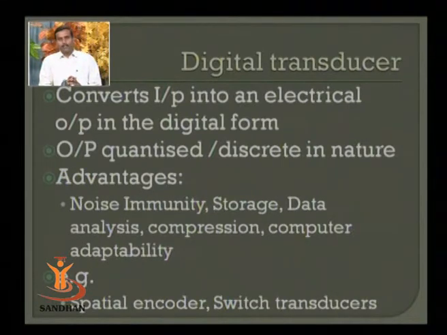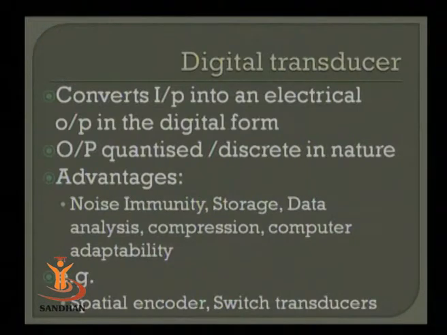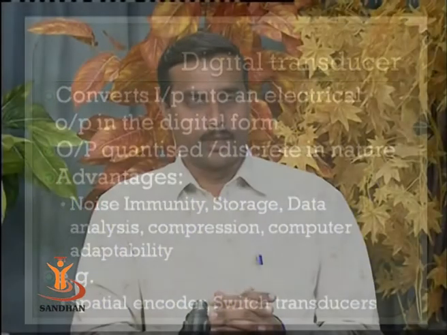The advantages of this particular system are, first of all, noise immunity. Whenever communication is there, meaning I want to measure a quantity at a certain location and transmit it to a remote location for processing, communication is directly linked with noise. So if I want larger noise immunity, it is better to go with digital transducers. Analog transducers are very prone to noise.